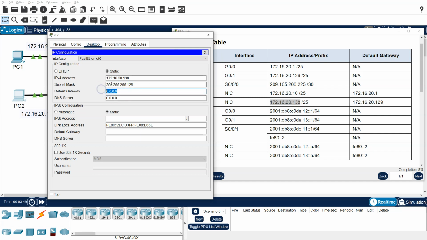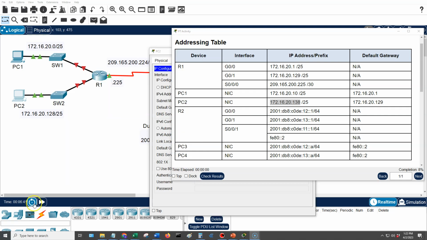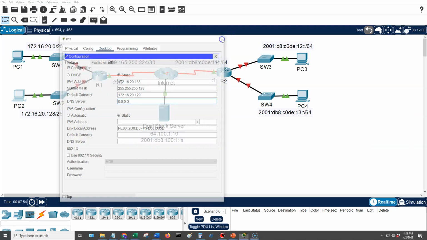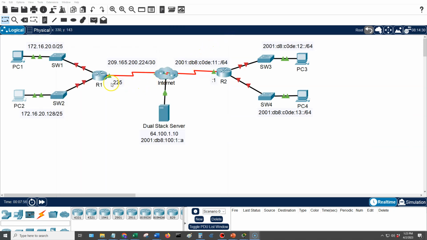With the gateway, it'll be the same as the other, which will be, oh, I'm sorry, it's not the same because it's on a slightly different subnet. Okay, so those PCs are configured. I realized I made an error, so I went and fixed that. So let me go ahead and close this.